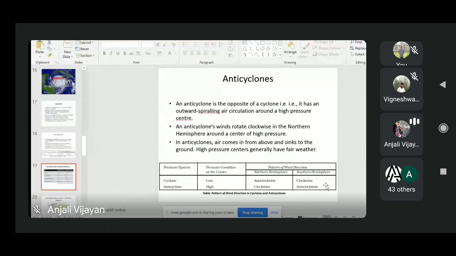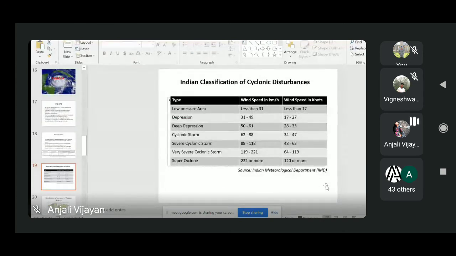In the Indian scenario, we have tropical cyclones because we are in the tropical latitude range. In the Indian classification scheme of tropical cyclones, we use many terms like low pressure area. Sometimes we say there is a depression in the Bay of Bengal. Then there is a cyclonic storm or severe cyclonic storm, etc. Now we will see the Indian classification of cyclones.